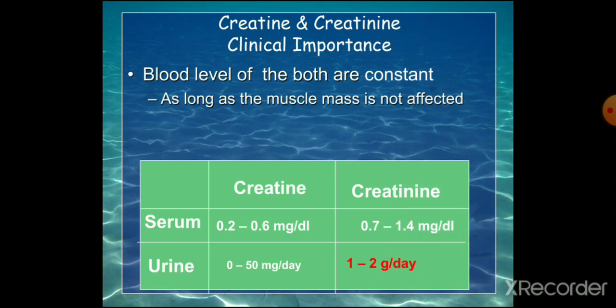So creatine and creatinine are clinically important substances. The blood level of both is constant as long as the muscle mass is not affected. Since it is present in the muscle, the level may be constant for an individual if the muscle mass is steady. So serum creatinine level is normally 0.7 to 1.4 milligram per deciliter.